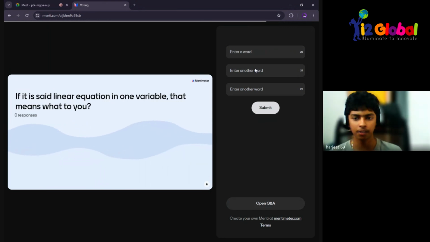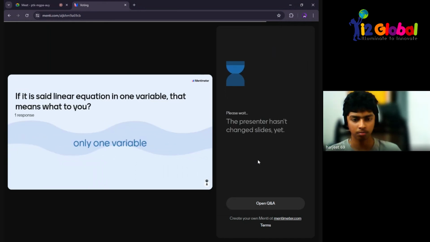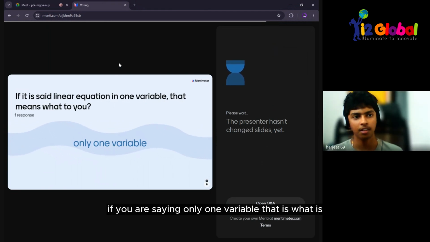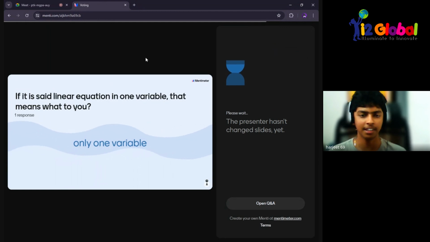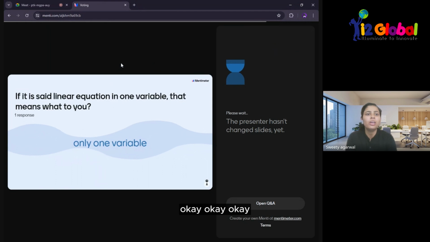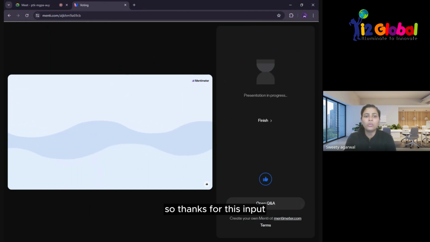So if it is said linear equation in one variable, what does that mean to you? Anything, completely your wish. Only one variable. What is a variable? X, Y, like alphabets, you can say. Okay, so good to know that you know that much. Thanks for this input.